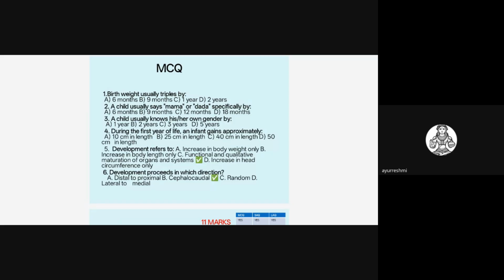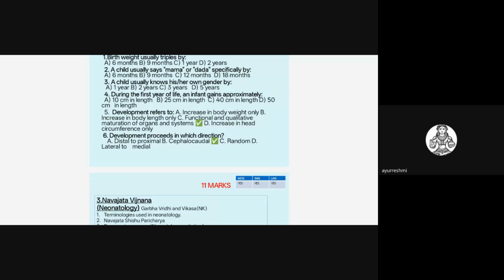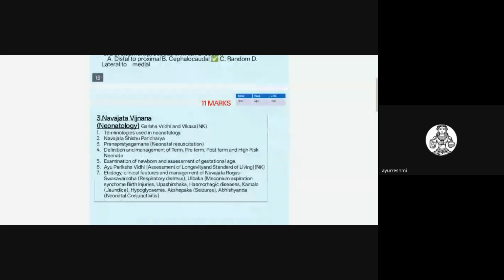Okay. How much gain they have asked. So you should not get confused with these types of questions. They may also ask in which direction development proceeds, that is the cephalocaudal direction and proximo-distal direction. So you should be prepared, as they may ask MCQ questions on this topic.